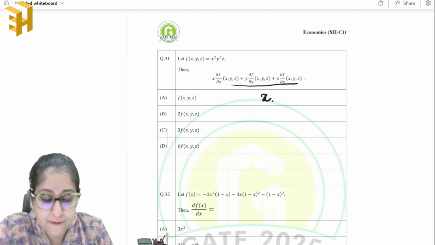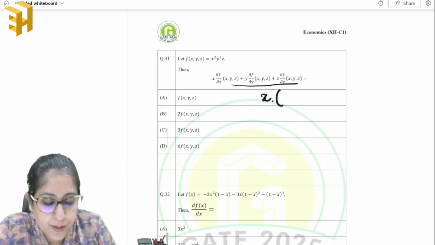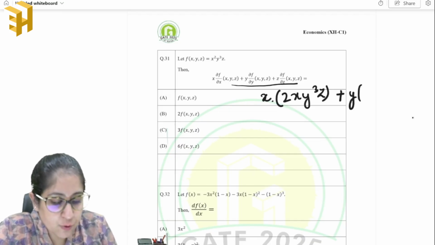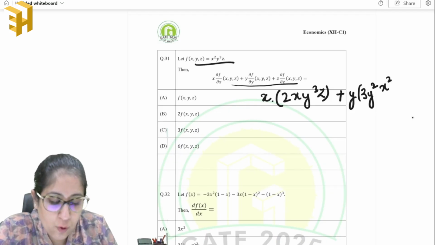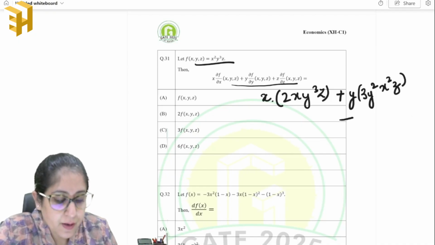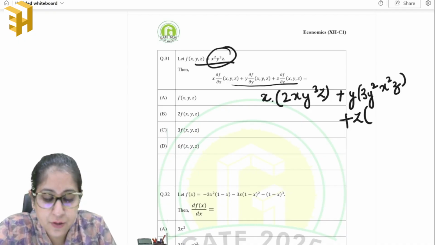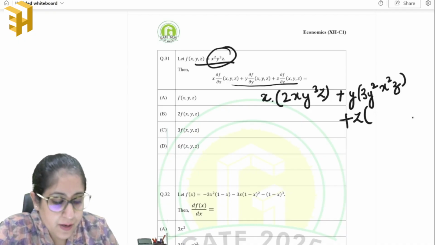Differentiating the function f with respect to x, we will get 2x y cube z, plus y into differentiating this function with respect to y, we'll get 3y square x square z, plus z into differentiating the entire function with respect to z, we'll get x square y cube.